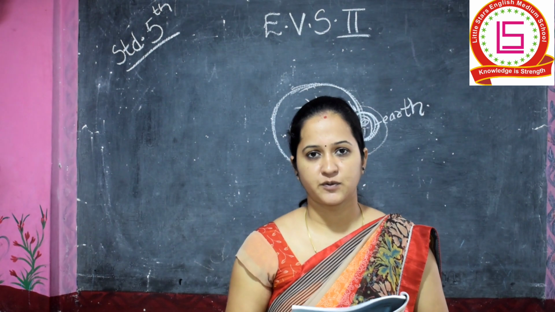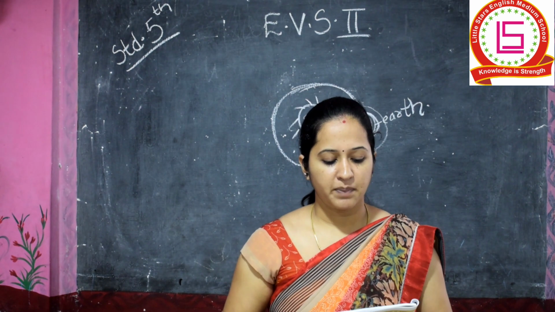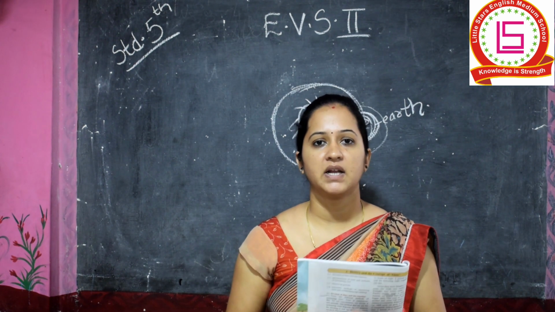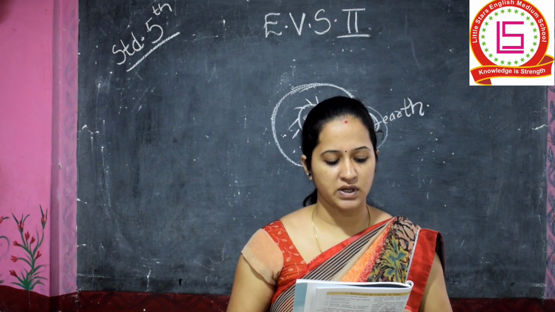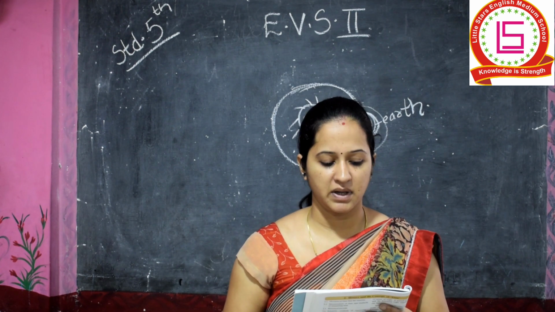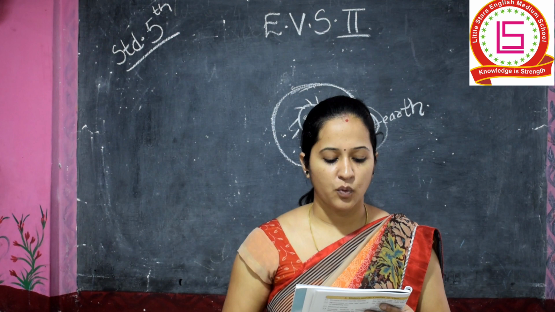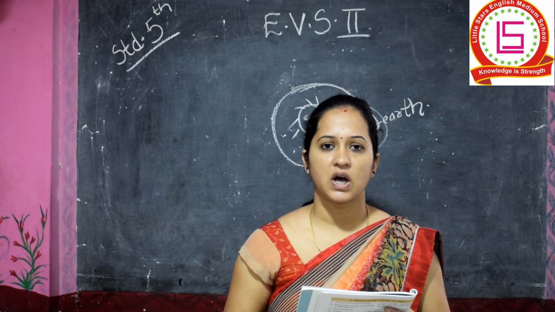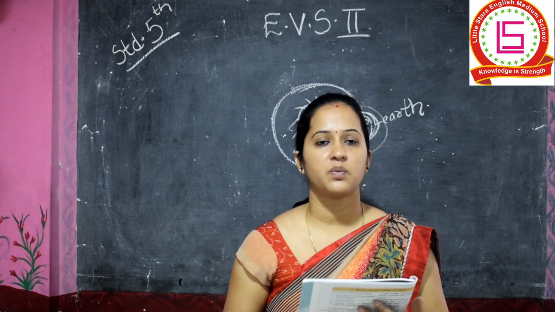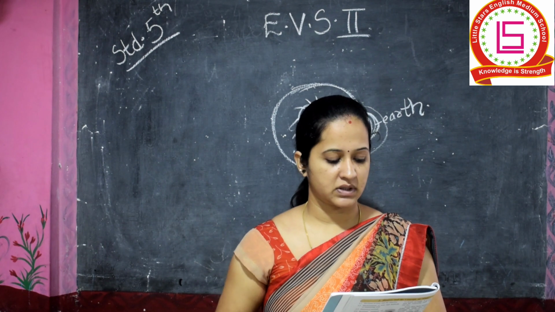Now we'll see the next page, page number 7. The period of the first millennium. Millennium means 1000 years. The first millennium of this era was written as 1 to 1000 CE or 1 to 1000 AD.